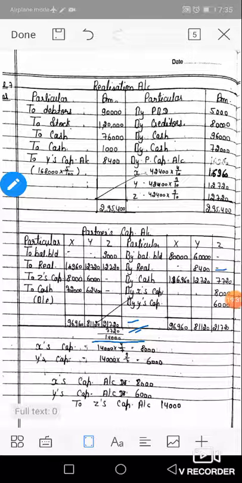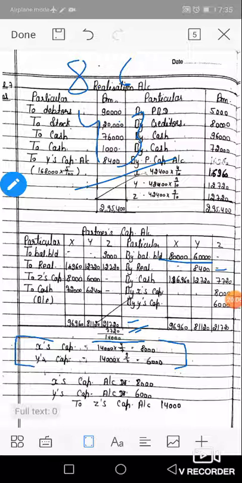Then the total deficiency of his account is 14,000. 21,720 minus 7,720 equals 14,000, which is the deficiency of his capital account, borne by X and Y in their capital ratio. The capital ratio of X and Y is 80,000 to 60,000, that is 8:6, or in short 4:3. So 4:3 is the capital ratio of X and Y, and the deficiency of 14,000 will be divided in this ratio.